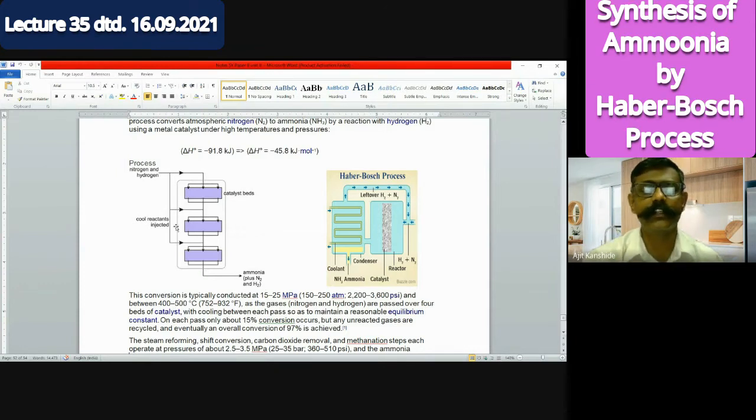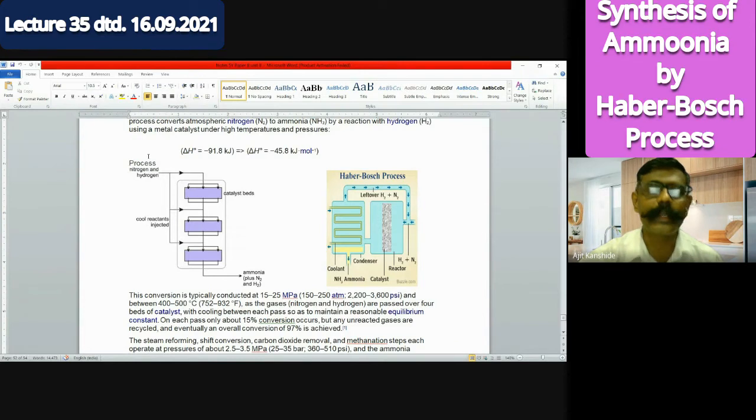See here, on the left side, one diagram is given, showing how this ammonia is produced. Here nitrogen and hydrogen, basic gases, are needed. It is very easy to say N2 plus H2: if you have to balance the reaction to produce NH3, then hydrogen should be in triple quantity than that of the nitrogen. But from the practical point of view, the reaction doesn't go to 100%, so unreacted species also remain. And in order to have the forward thrust, the proportion we need to vary.